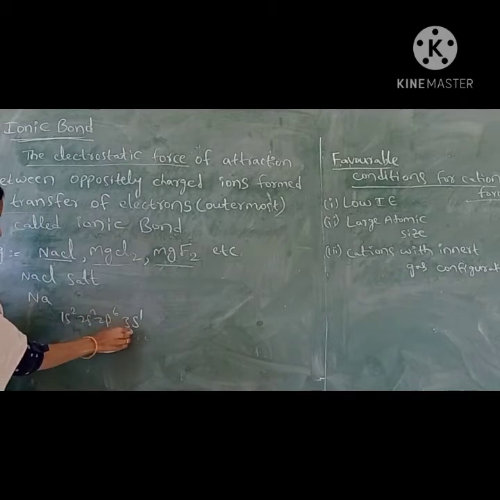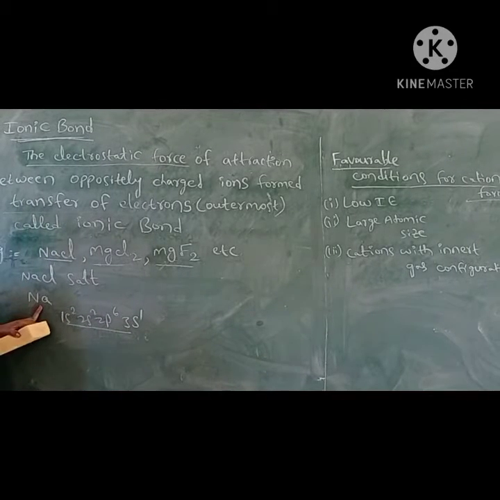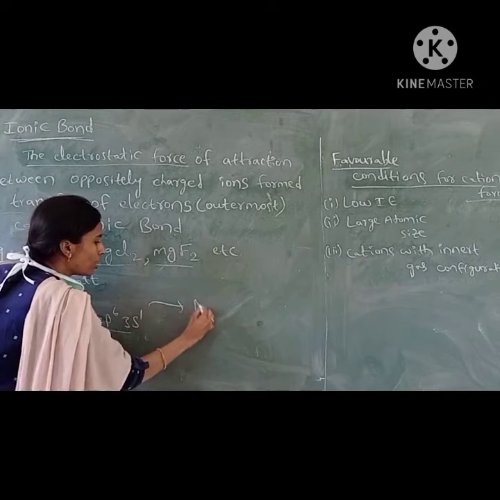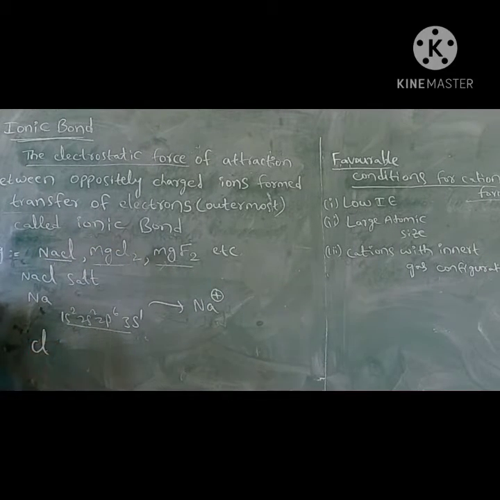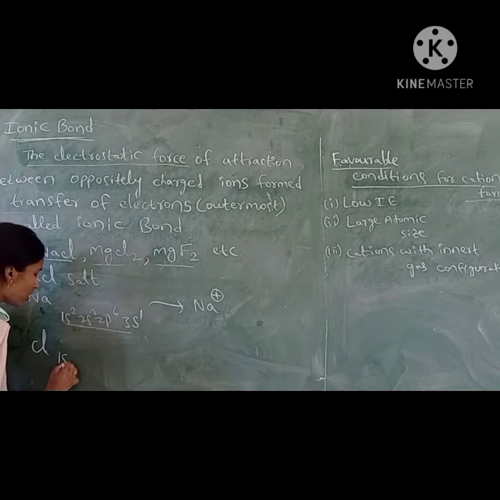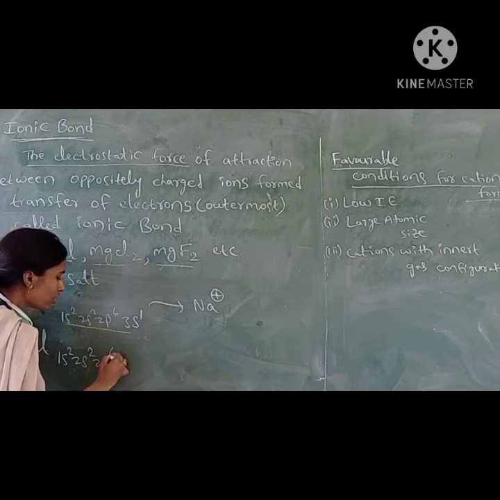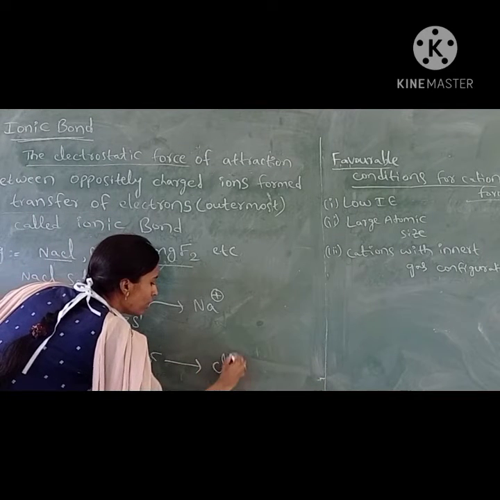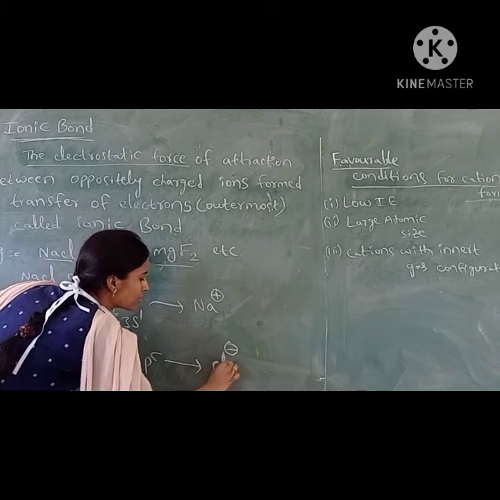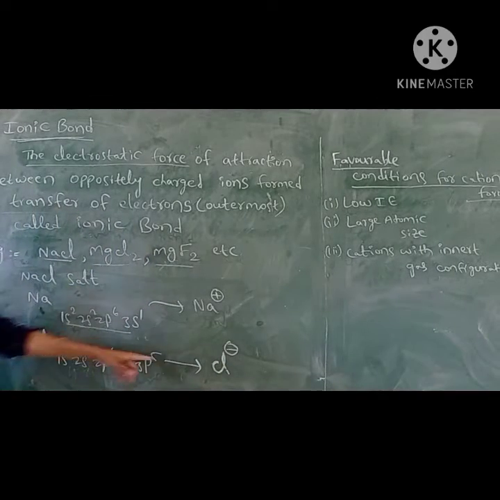After losing an electron, it will attain the stable electronic configuration. So it will lose one electron and form the Na+ ion. Chlorine has the accepting tendency because of lower atomic size and higher nuclear charge. Its electronic configuration is 1s2, 2s2, 2p6, 3s2, 3p5. It readily accepts one electron and forms the Cl- chloride ion.